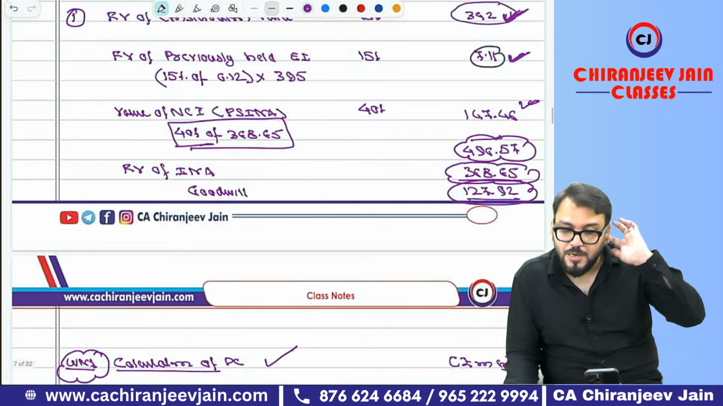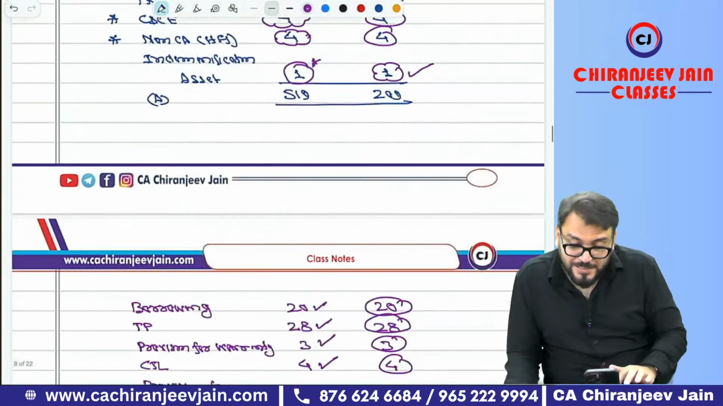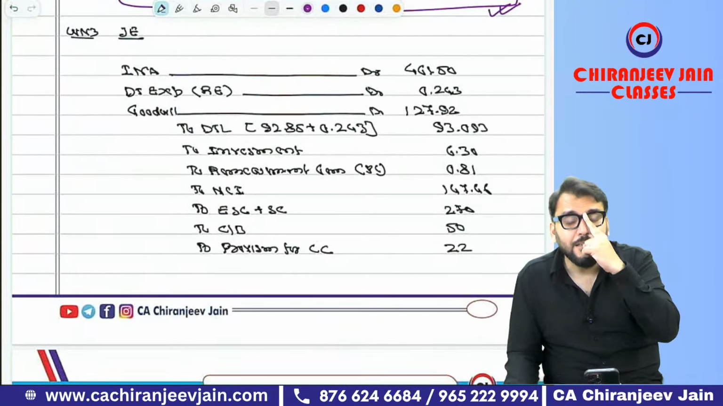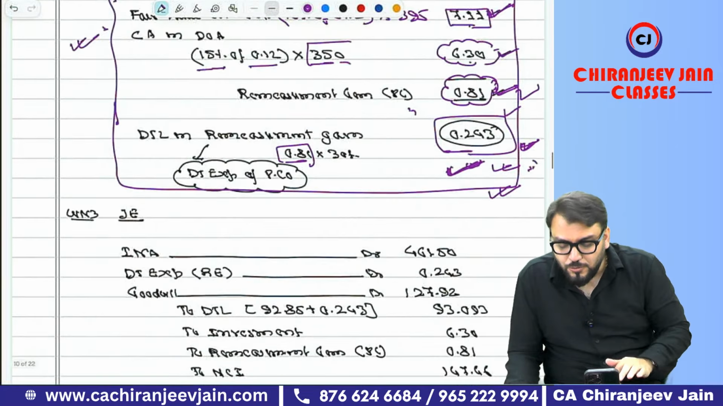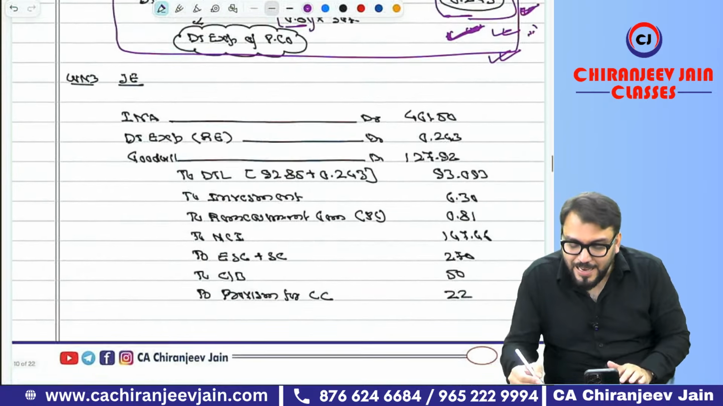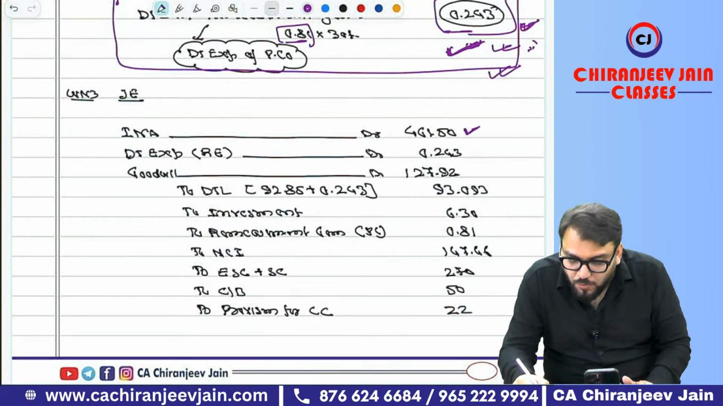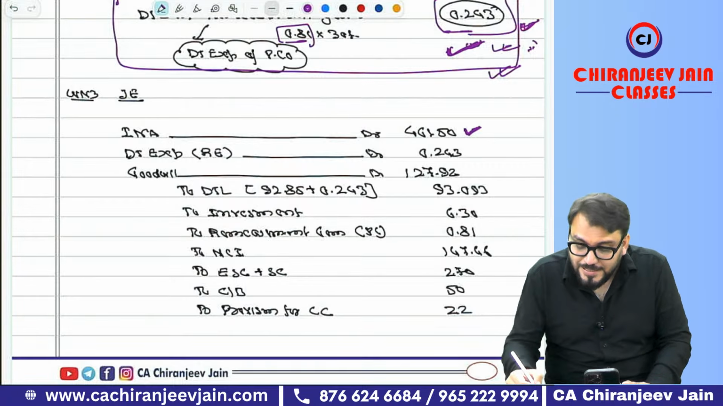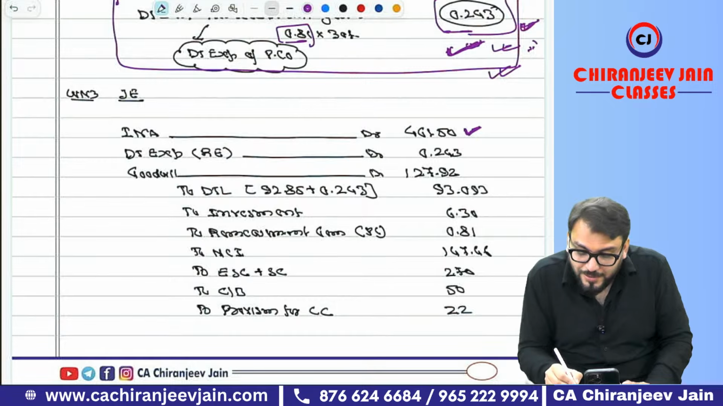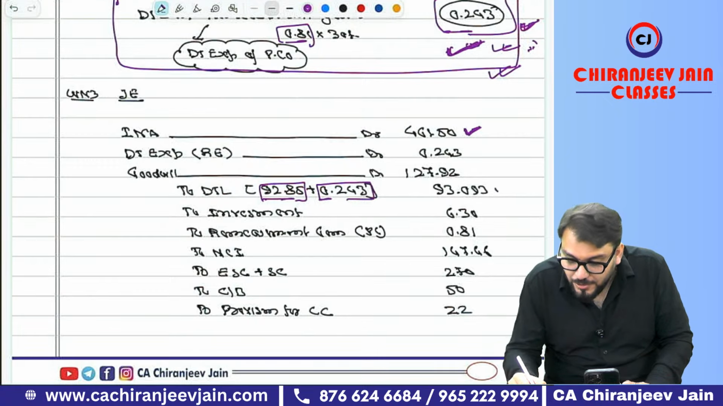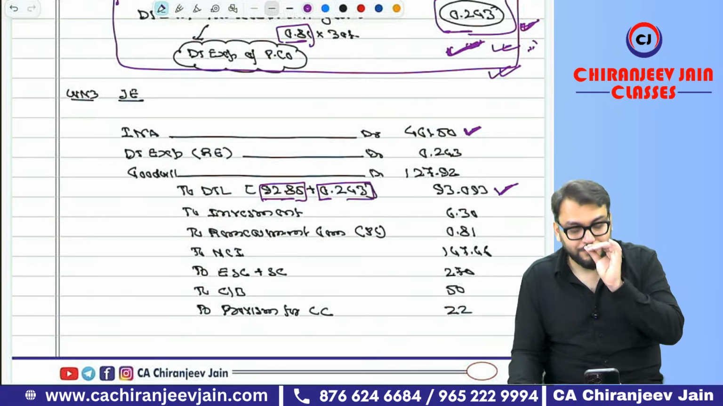Now, because they have not given the balance sheet, you will prepare one journal entry. If you know the journal entry, you can do it. I will only help. Identifiable net assets without DTL was 46,461.50. Then there was a DTL of 92.85 and one of 0.243 for that remeasurement gain. So this will be DTL.